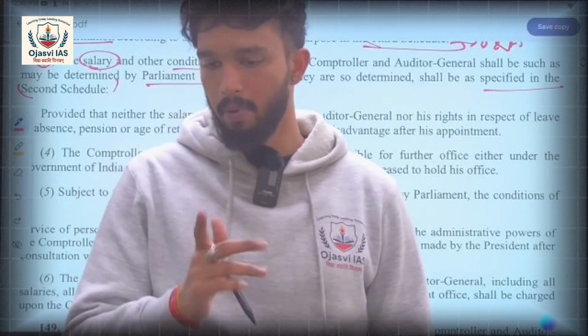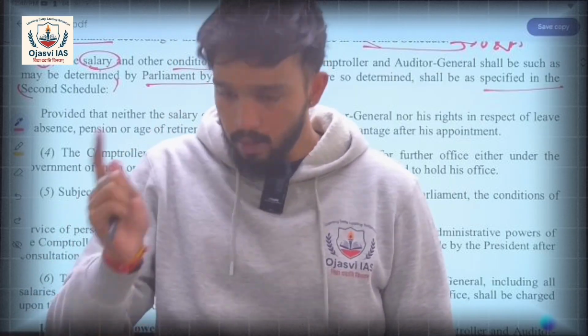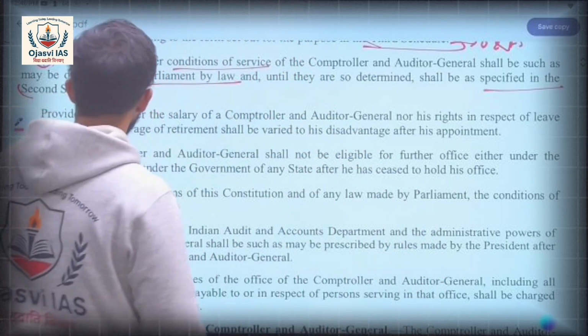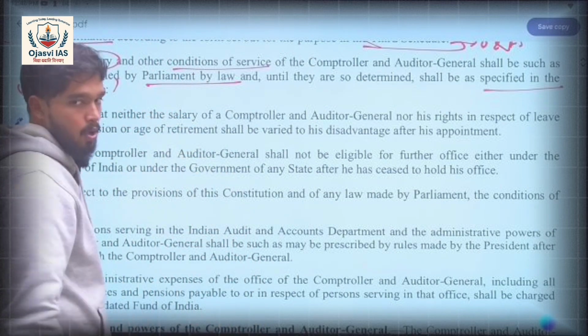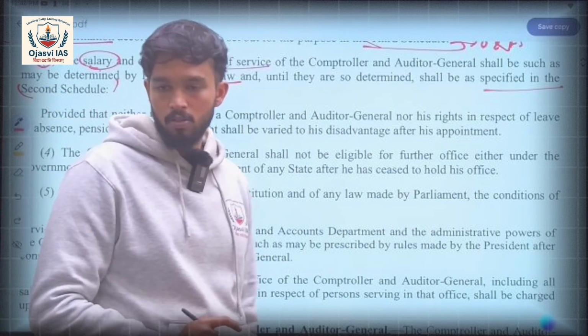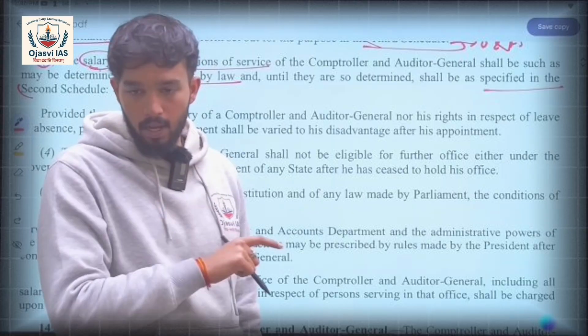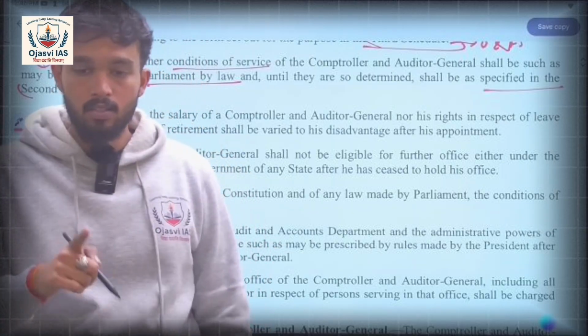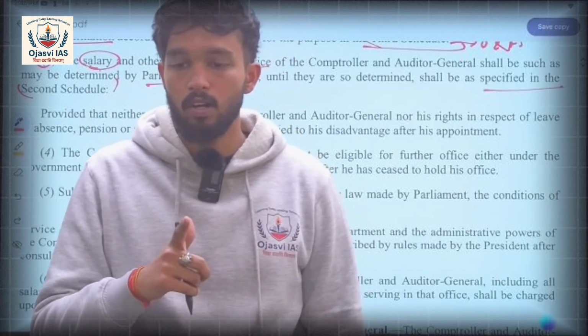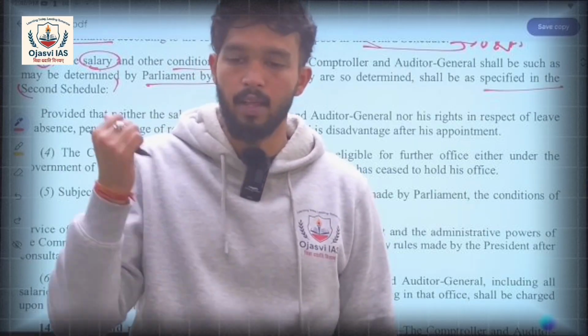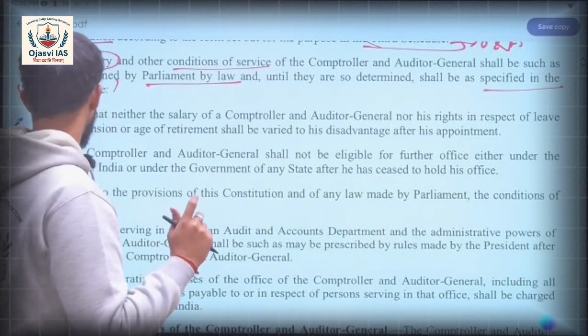That is, Parliament will pass an act based on it. Until then, it will be specified in the 2nd schedule. We studied the 2nd schedule also, and again you have to revise which other bodies, other than the CAG, the 2nd schedule talks about for salaries and conditions of service. There you have to revise. Fine.